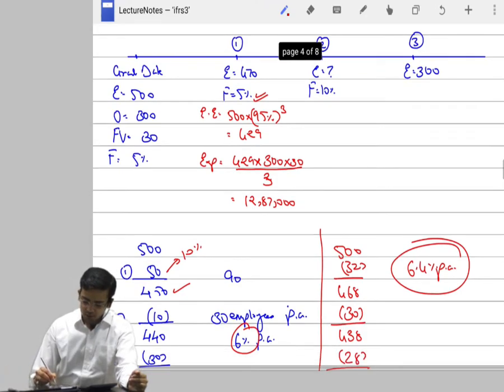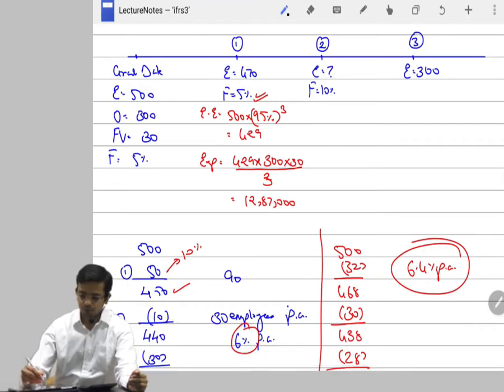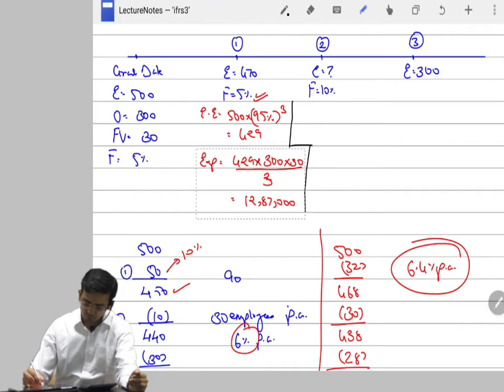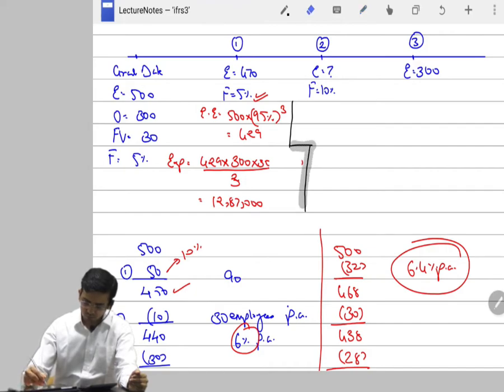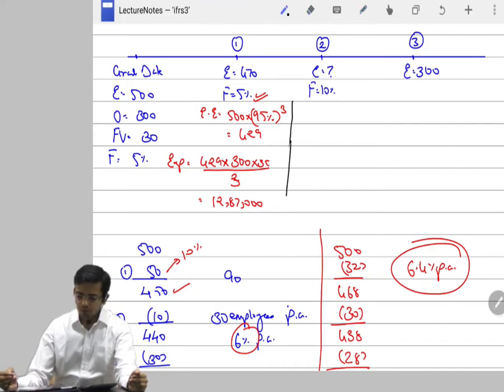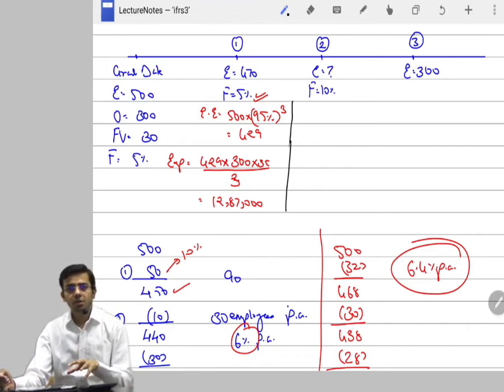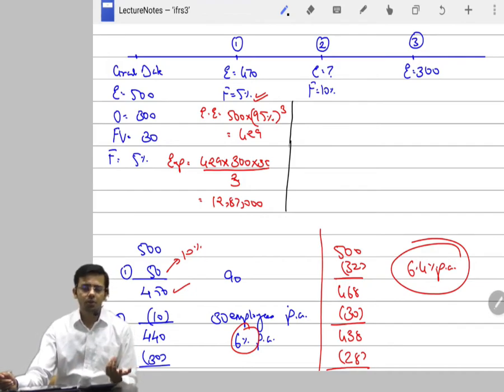From second year, the expectations change. What are the changes in expectations? Number of employees expected to leave are 10% per annum, but again the average is calculated for 3 years, over the period of 3 years. So we need to again calculate it from 500. Are you able to interpret the question?